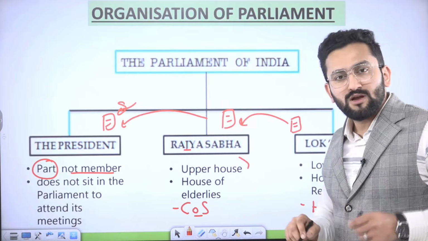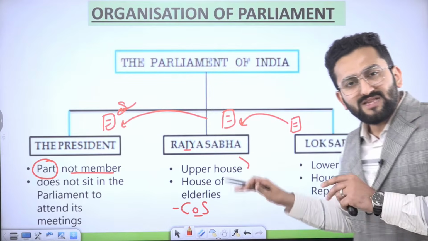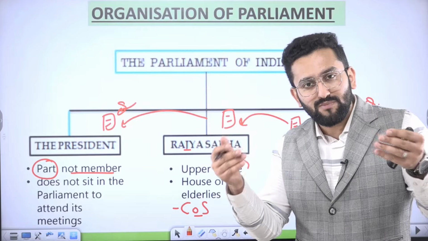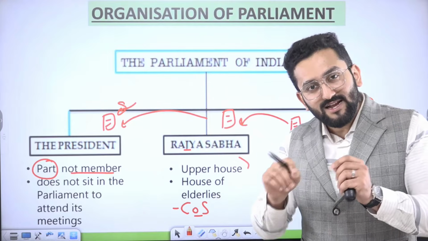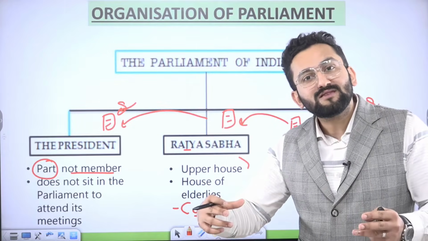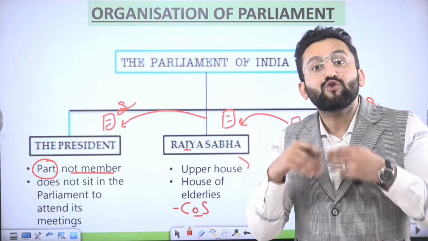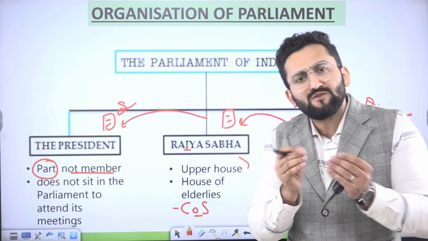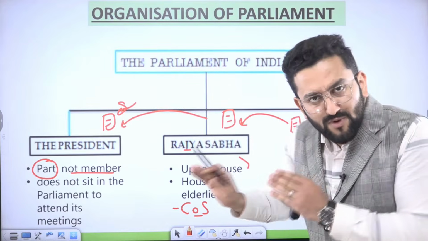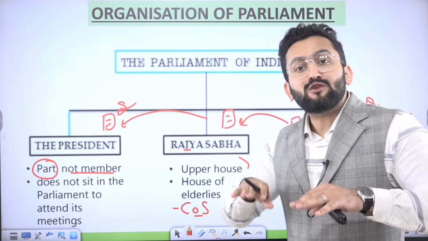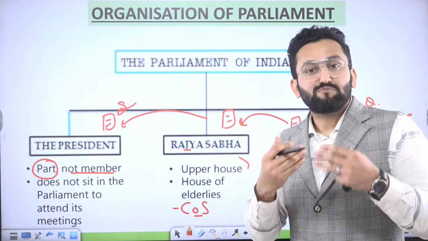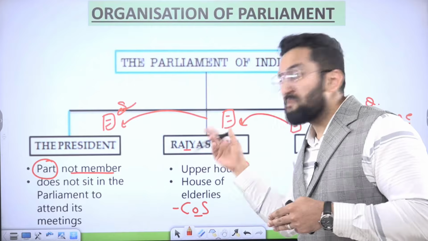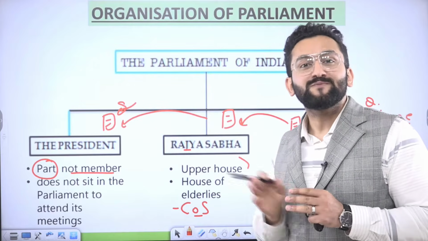Upper house. Why upper house? Basically, this concept is taken from the British Parliament. They have the House of Commons, the lower house, and then the House of Lords. The purpose of the House of Lords, similar to the purpose of Rajya Sabha, was to bring more experienced people as members in this house.